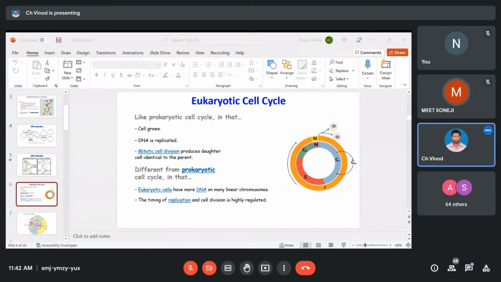Golgi bodies, Golgi apparatus. Ribosomes. Chloroplast. Ribosomes. We have this many ribosomes. Centrioles, cytoskeleton, all of these are cellular organelles. Very good. So there are so many organelles in our body. Peroxisomes. Okay, fine.